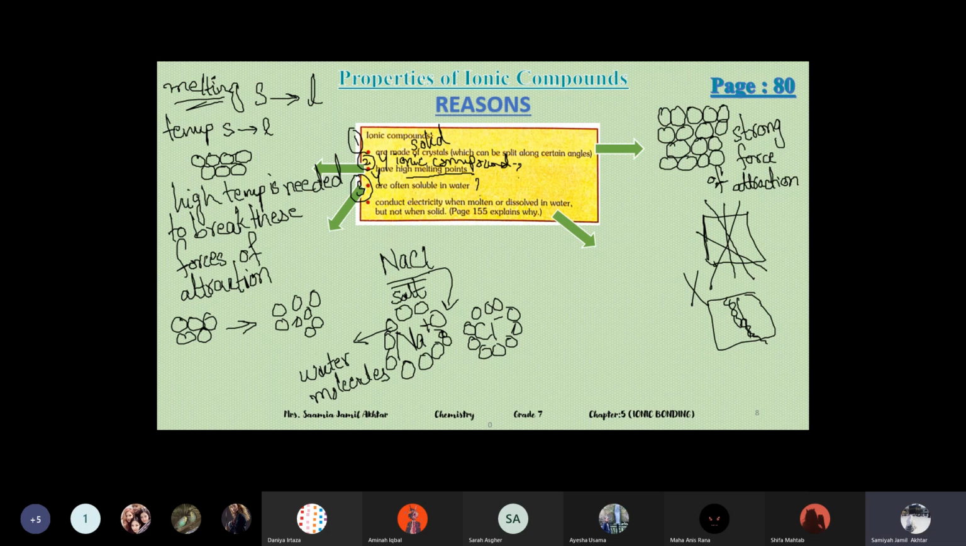Okay, this is an ionic compound, and we will see later on that covalent compounds don't dissolve in water because there are no ions in covalent compounds. They don't dissolve. So we'll see in the next chapter. Then we'll compare the properties also after discussing them.